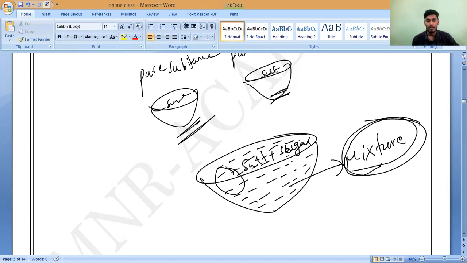Suppose I have mixed sugar and salt. Sai will take a sample, Yelamukil will take a sample, Laksha will take a sample, Alana will take a sample. Sai may have salt particles or more. Alana may have sugar particles or more. Yelamukil may have equal particles. Laksha may have completely salt particles. We don't have a guarantee. Correct or not? Yes, sir.